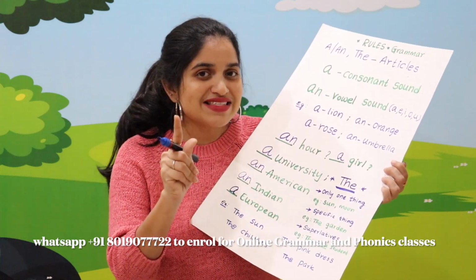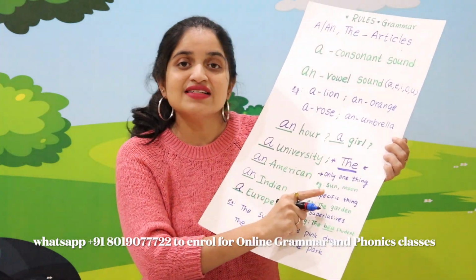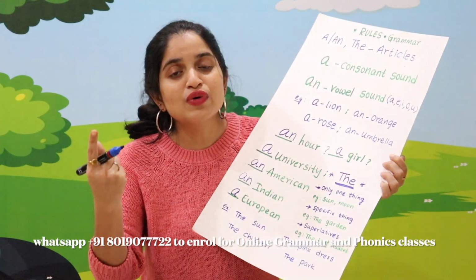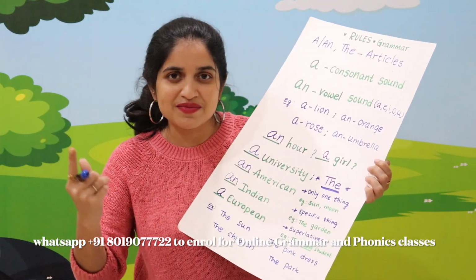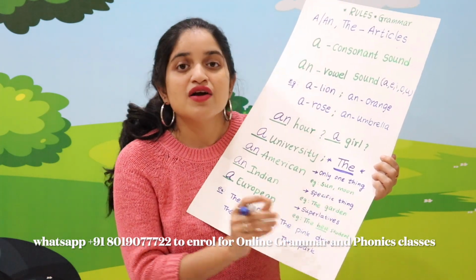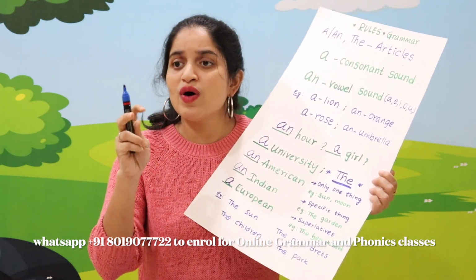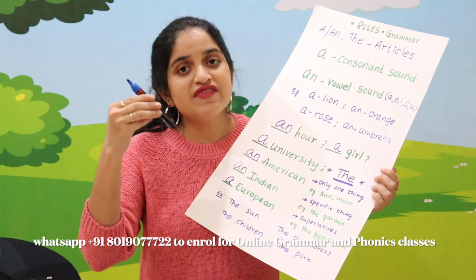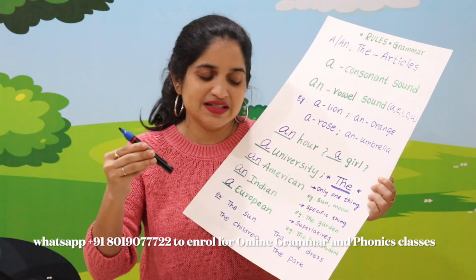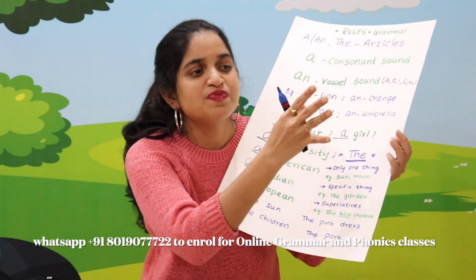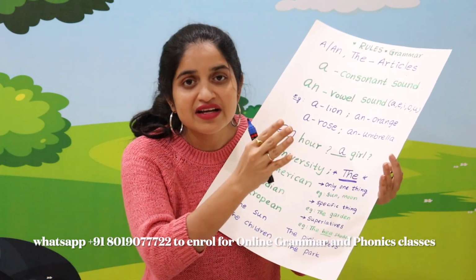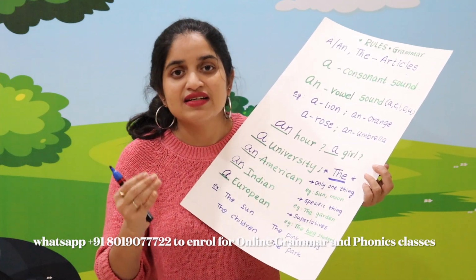So, in those cases, we use the prefix the: the sun, the moon, the earth, the solar system. Next, specific thing. When we are talking about any one specific thing, then we use the prefix article the, which means the garden. When you are talking about this particular garden, that specific thing, we use the prefix the.